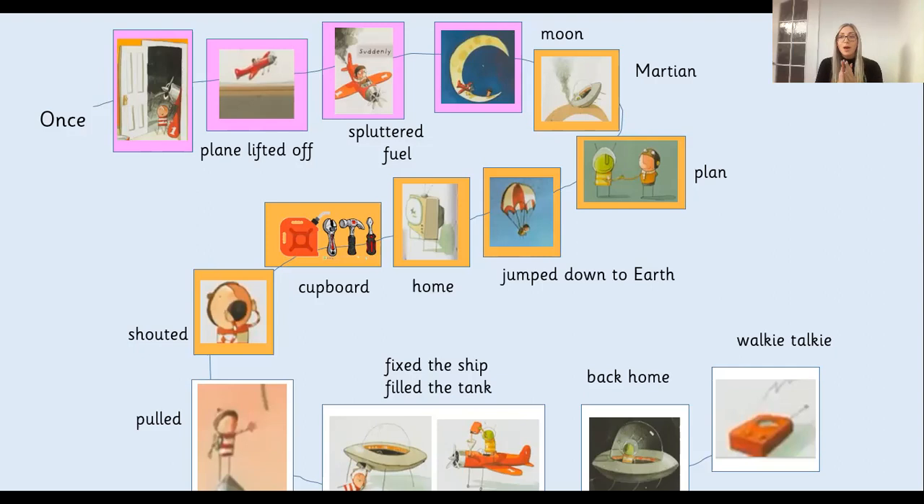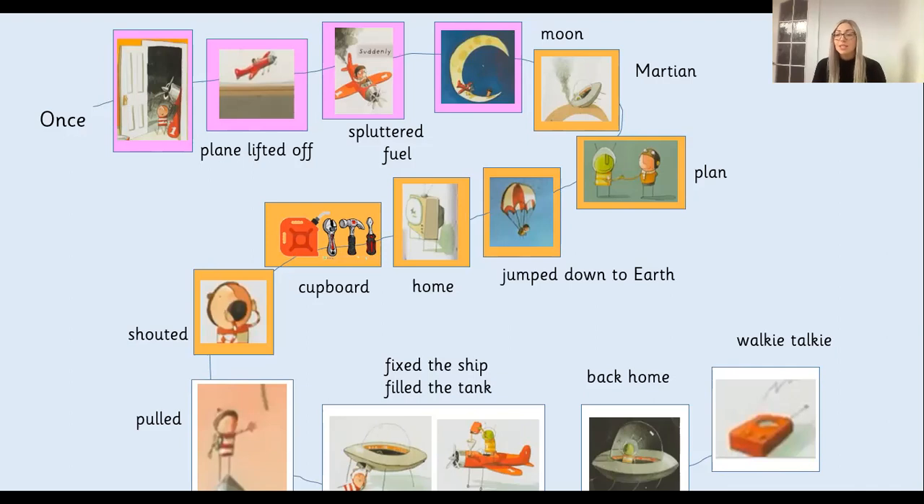So, once there was a boy who found a plane. The plane lifted off into space. The plane spluttered and ran out of fuel. The boy was stuck on the moon. A Martian was in space and his ship landed on the moon. The boy and the Martian made a plan. The boy jumped down to earth